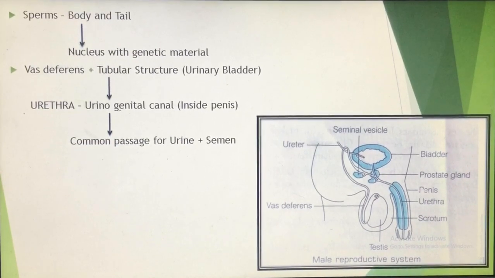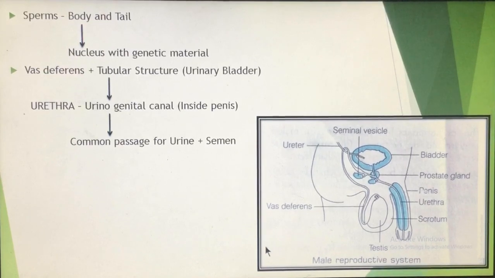And then at the tip of the penis there is an opening which is known as the urethral opening, and from this urethral opening the semen comes out and the sperms get deposited in the vagina of the female. So this is in short the male reproductive system.